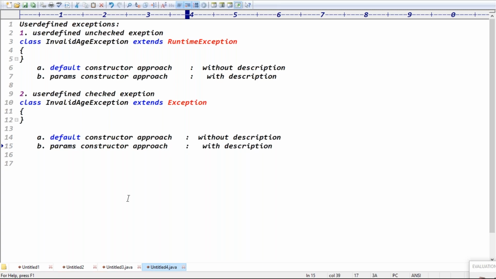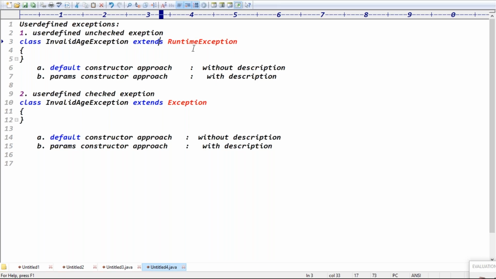Good. We understood that there are two types of user-defined exceptions: user-defined unchecked exception and user-defined checked exception. To make your class a user-defined unchecked exception, we have to extend the RuntimeException class. For a checked exception, we have to extend the Exception class.